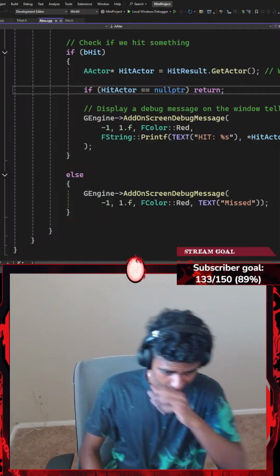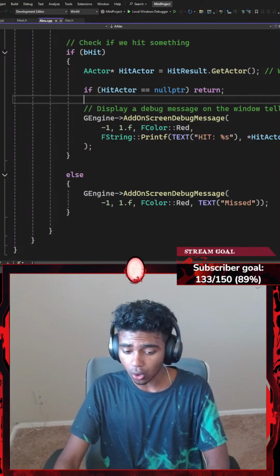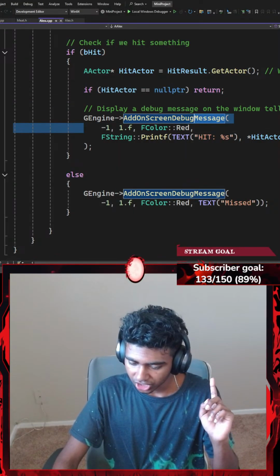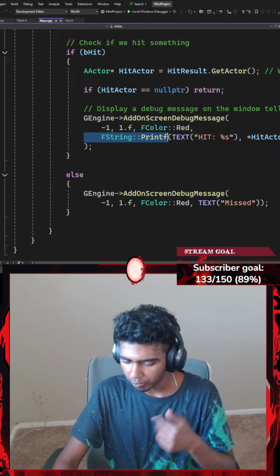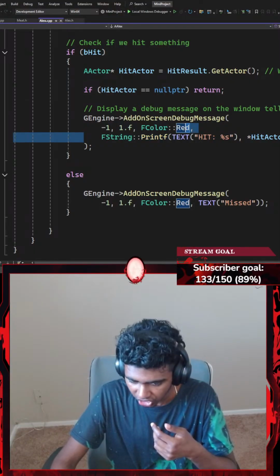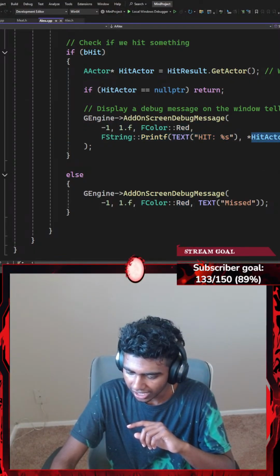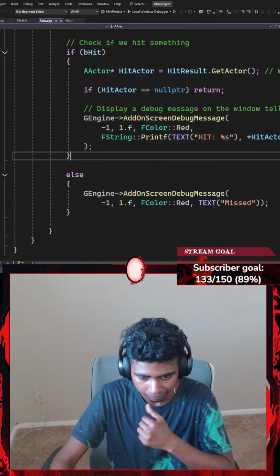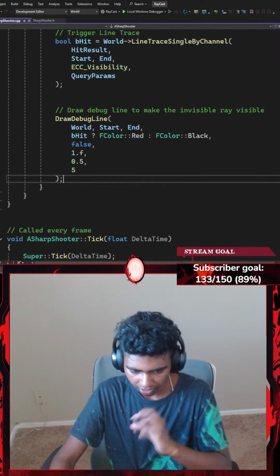There we go. Okay, and then I just add a GEngine AddOnScreenDebugMessage only if my hit actor is not null. I go with a GEngine AddOnScreenDebugMessage where I have an FString. I want to print, PrintF, I want to print a text. I hit this string name. HitActor GetName. Okay, HitActor GetName. I think that's pretty self-explanatory now.